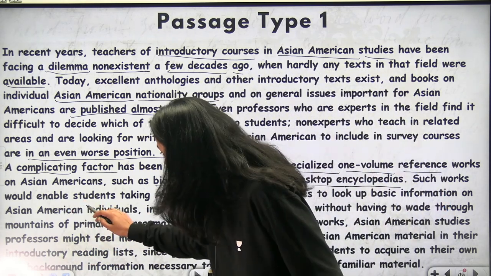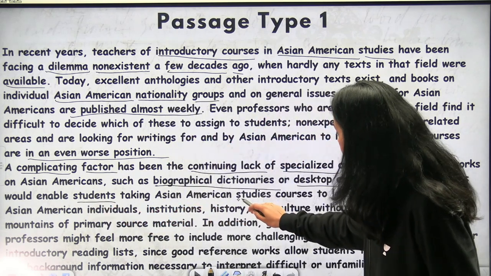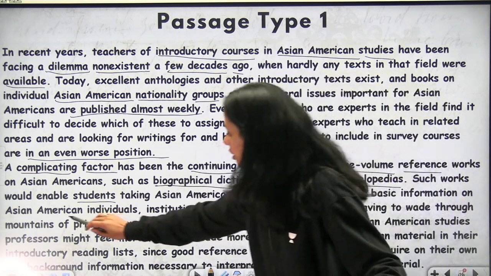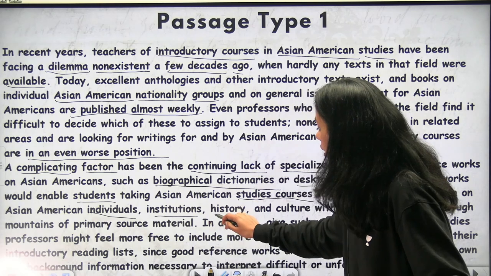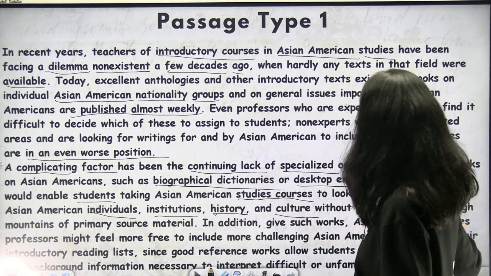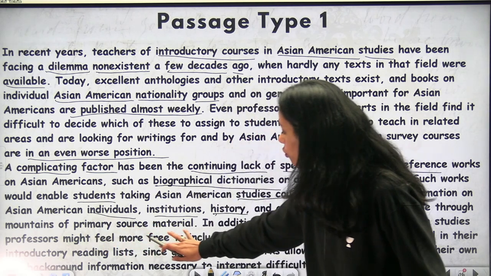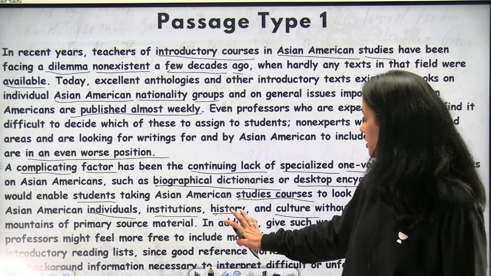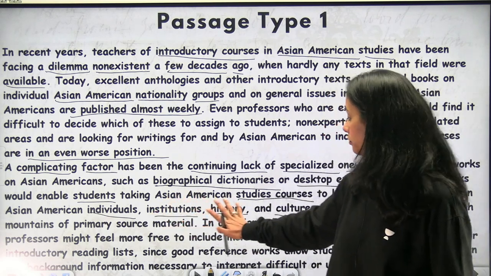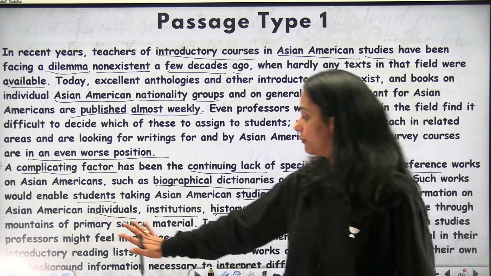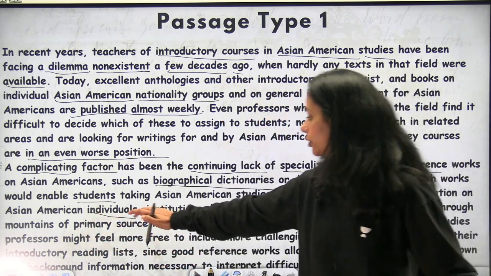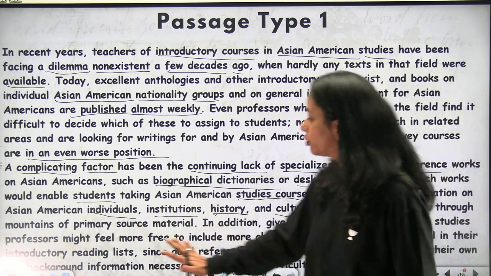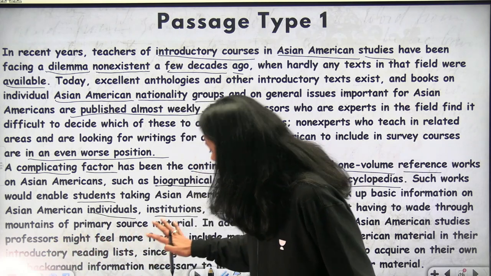Such works would enable students taking Asian American studies courses to look up basic information on Asian American individuals, institutes, history and culture without having to wade through mountains of primary source material. Okay, what does it talk about? It talks about students taking Asian American studies courses looking up basic information about individuals, institutions, history and culture without having to wade through mountains of primary source material.